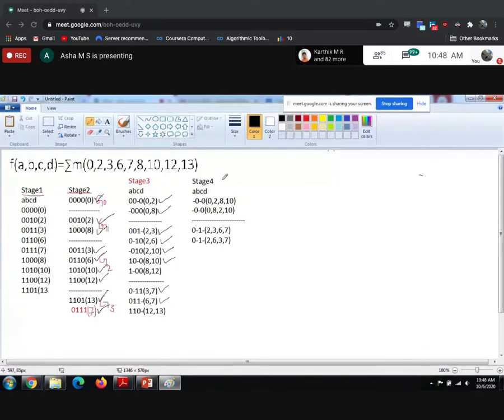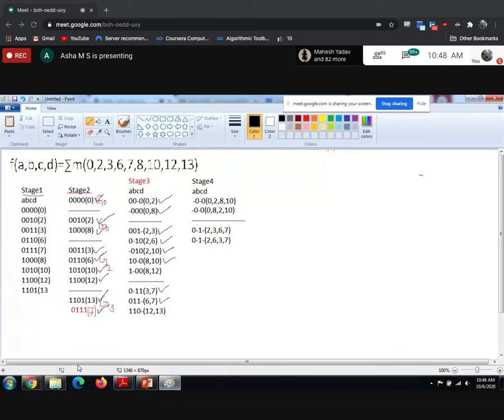Is it possible to combine this with this? Check. So you have to go to stage 5 also. Is it possible to do stage 5 here? Check once. See, these two are same, so you will be getting hyphen 0 hyphen 0. These two are same, so you'll be getting 0 hyphen 1 hyphen. Here you can rewrite it as 0 2 8 10. This one you can rewrite as 2 3 6 7. Both are same. Only the decimal values are interchanged when you rearrange, so you will get only one combination.